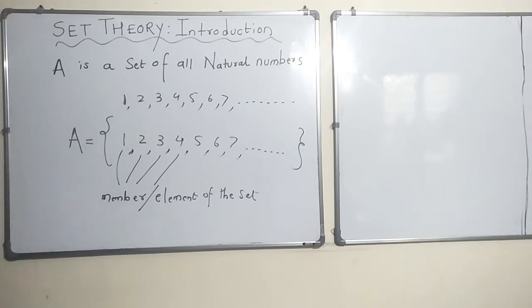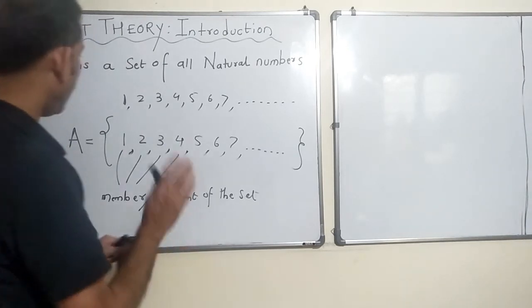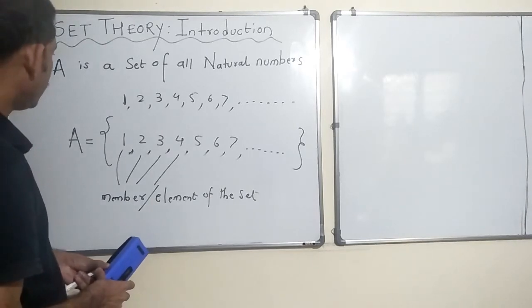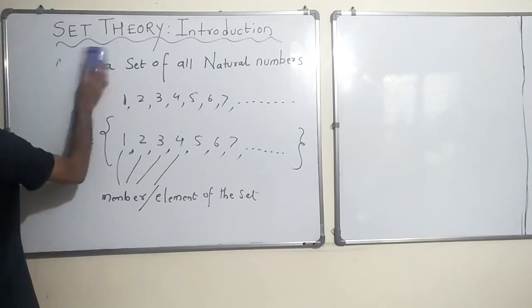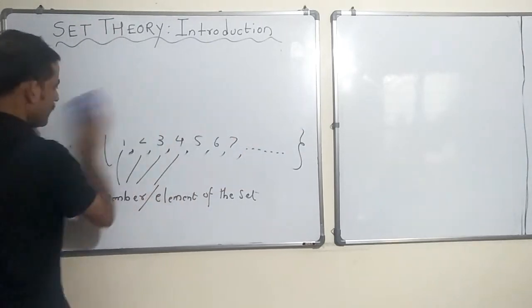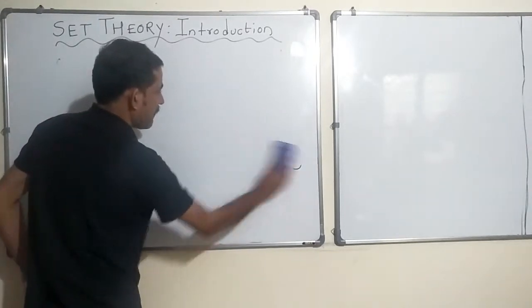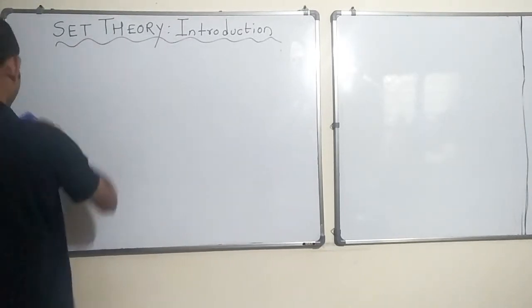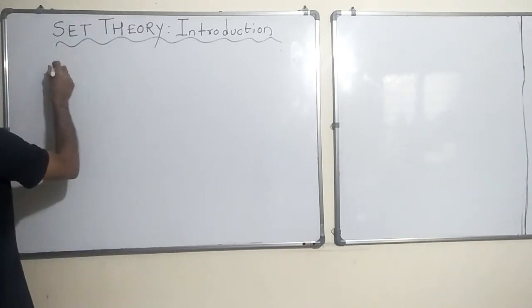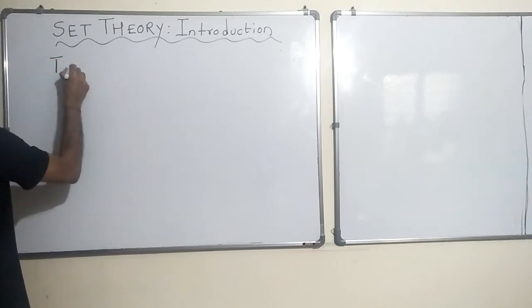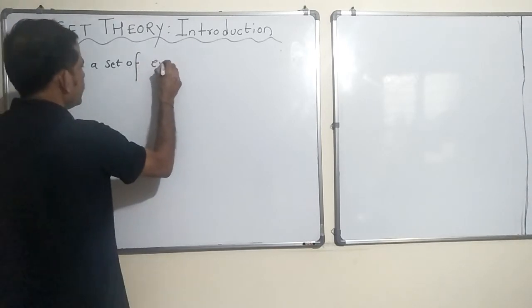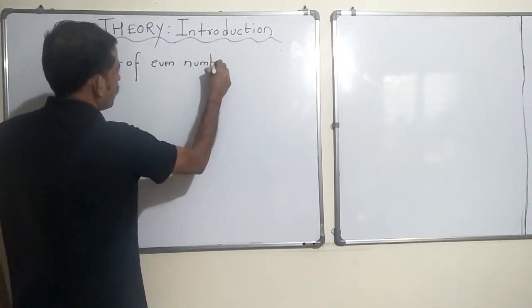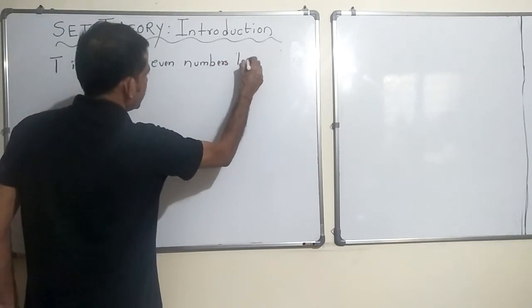Okay, so now let us take another example, wherein we say T is a set of even numbers less than 10.